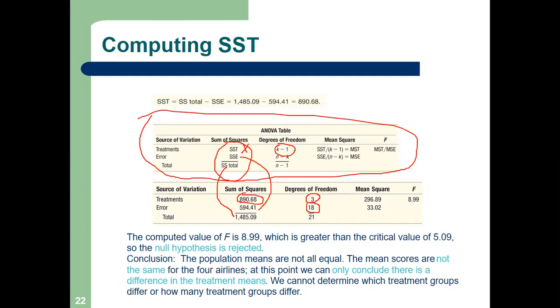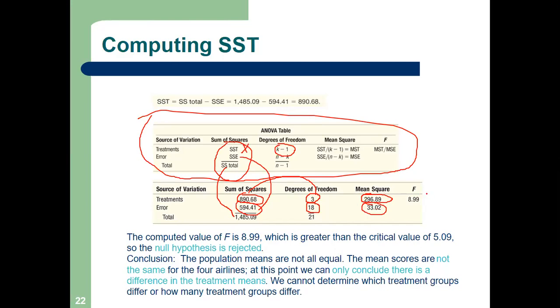So degrees of freedom for treatment is 3, and treatment actually is called numerator. We'll see that. So treatment and error, numerator and denominator. And this you can easily calculate. What is mean square treatment? How do we calculate? Sum of square of treatment by DF. So 890.3 by 3. So mean square MST is this much. What is MSE? 594.41 divided by 18. That is 33.02.